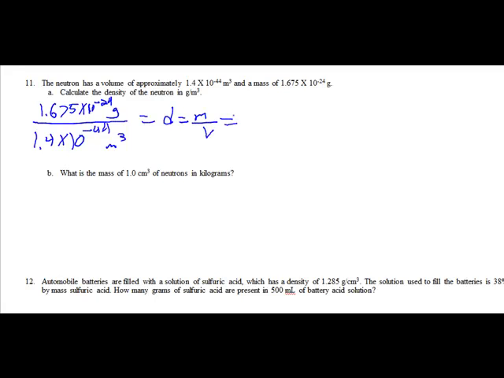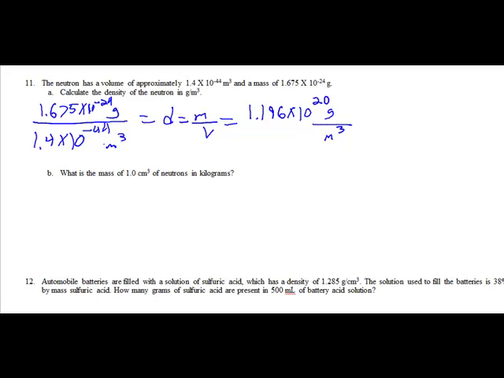Well, my units that were given here, I have 1.675 times 10 to the negative 24th grams per 1.4 times 10 to the negative 44th cubic meters. Again, this is going to give my density, right? All we did was mass over volume, basically. And we get 1.196 times 10 to the 20th grams per meter cubed. A huge, huge number.